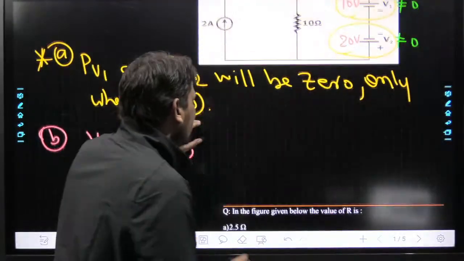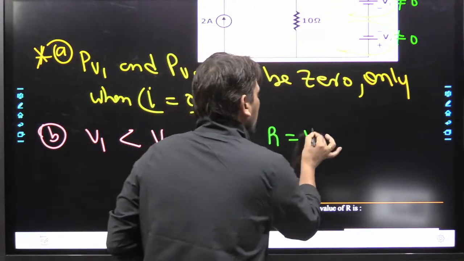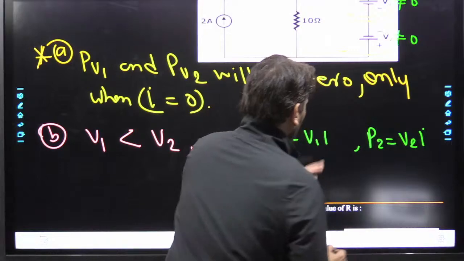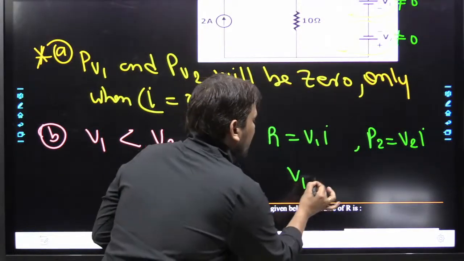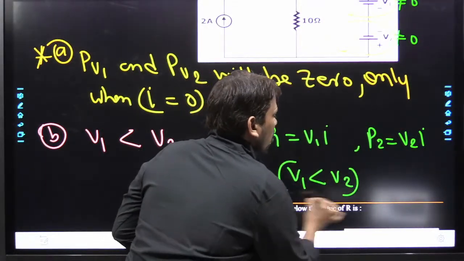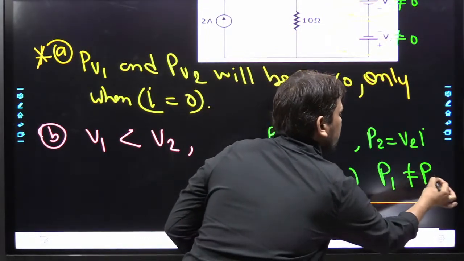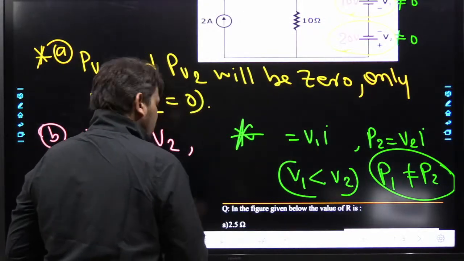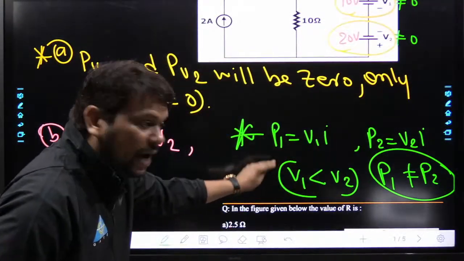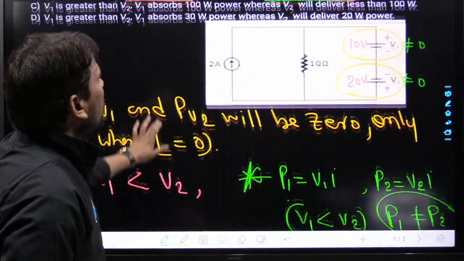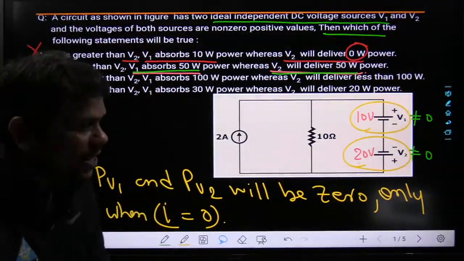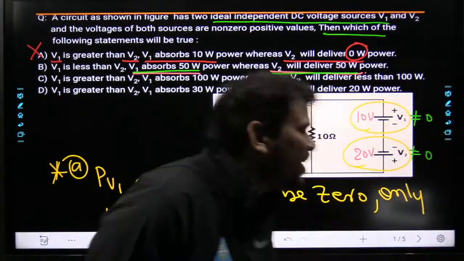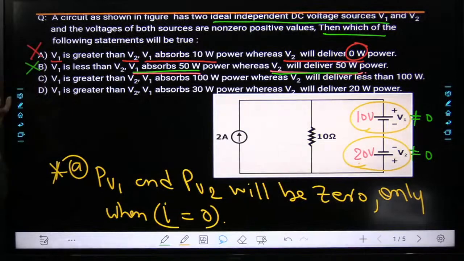So can we write here, beta, P1 is equal to V1 times I and P2 is equal to V2 times I, both I are equal, but V1 is less than V2, so obviously P1 cannot be equal to P2. You are getting my point, beta? P1 is not equal to P2. Hopefully this thing is clear. And if this is clear, then option B will be correct or incorrect? Please tell me. Yeah, very nice, beta. So B cannot be correct.